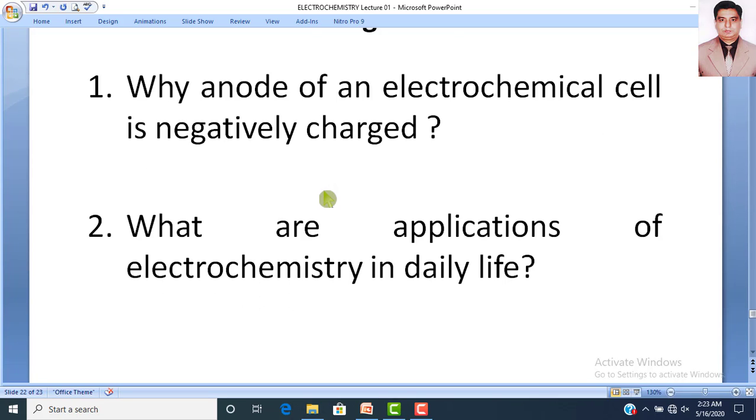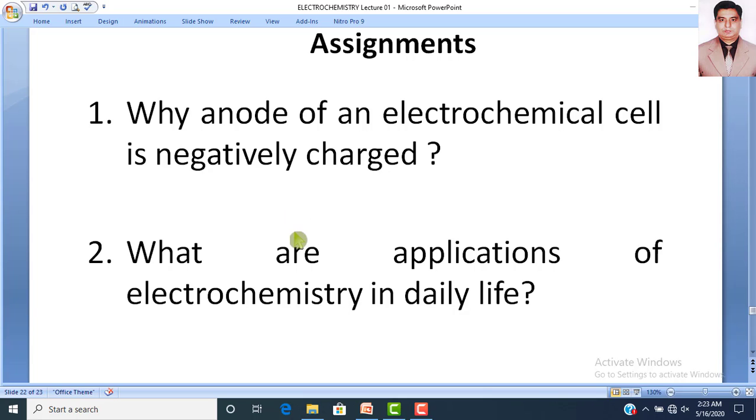Similarly, my second question that you will complete in your assignment: what are the applications of electrochemistry in daily life? You see in your daily life what type of devices you are using, and explain the role of electrochemistry in those devices. So, first question, why is the anode of an electrochemical cell negatively charged? And secondly, what are the applications of electrochemistry in daily life?